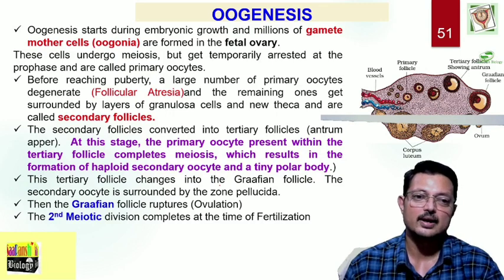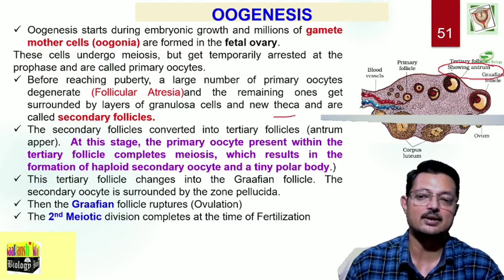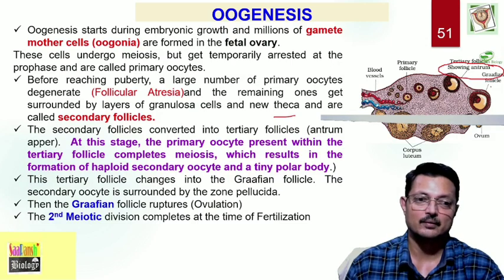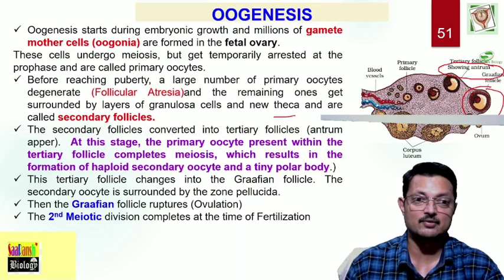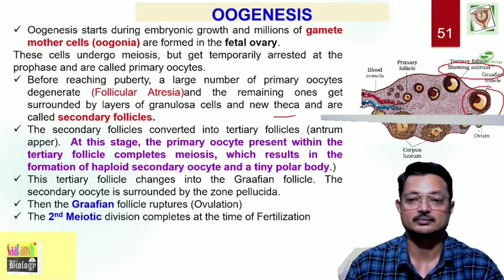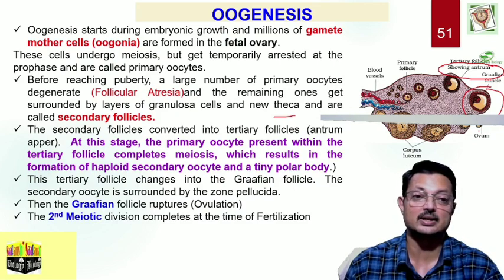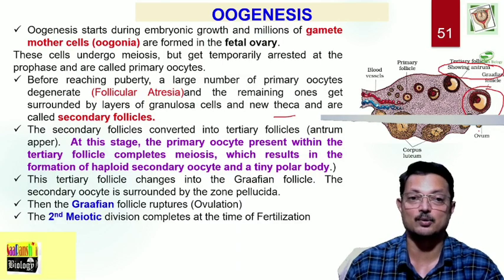The difference being, in the tertiary follicle you will find a fluid-filled cavity appearing, which is called the antrum, and then it gets matured, and at that stage it is called the Graafian follicle. The Graafian follicle ruptures under the influence of LH and releases the secondary oocyte, and the second meiotic division completes just at the time of fertilization, resulting in production of the ovum and second polar body.